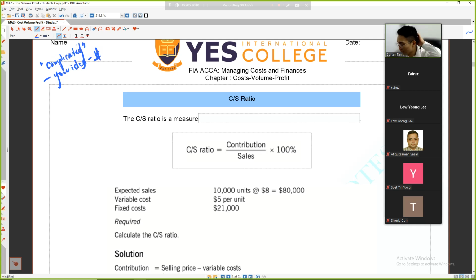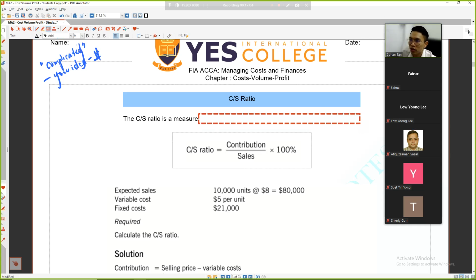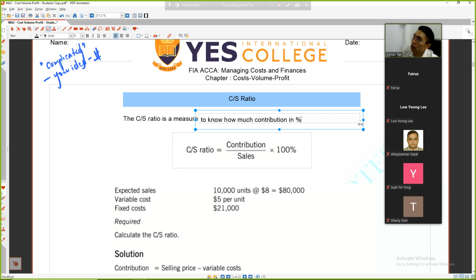You just memorize that. What do you mean by contributions divided by sales? The contribution ratio is a measure to know how much contribution, in percentages, is earned from 1 ringgit of sales.